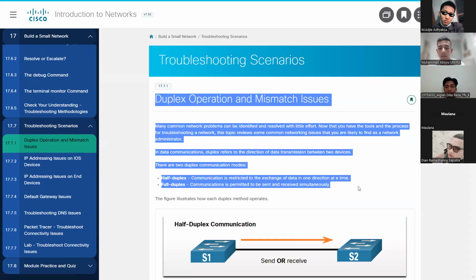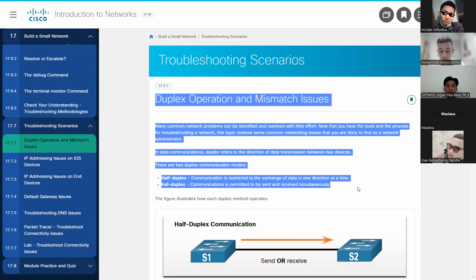Troubleshooting scenarios. Duplex operation and mismatch issues. Many common network problems can be identified and resolved with little effort. Now that you have the tools and the process for troubleshooting a network, this topic reviews some common networking issues that you are likely to find as a network administrator.